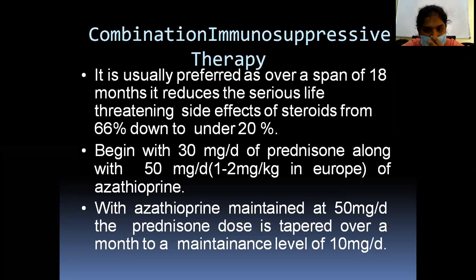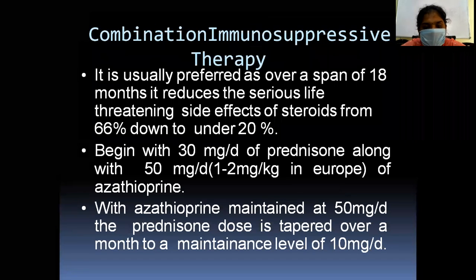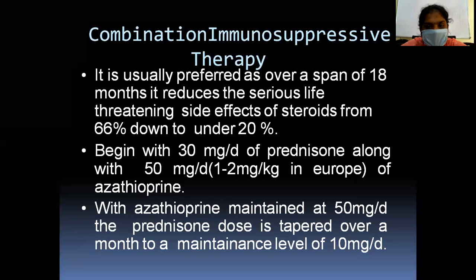It reduces the serious life-threatening side effects of the steroids from around 66% to under 20%. It begins with 30 mg per day of prednisone along with 50 mg per day of azathioprine. Azathioprine is maintained at 50 mg per day and the prednisone tapered to the maintenance level of 10 mg per day.